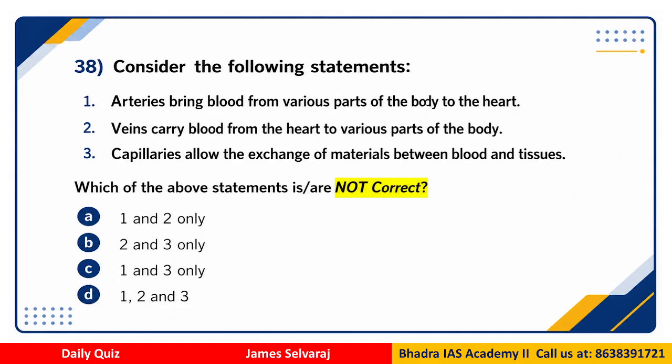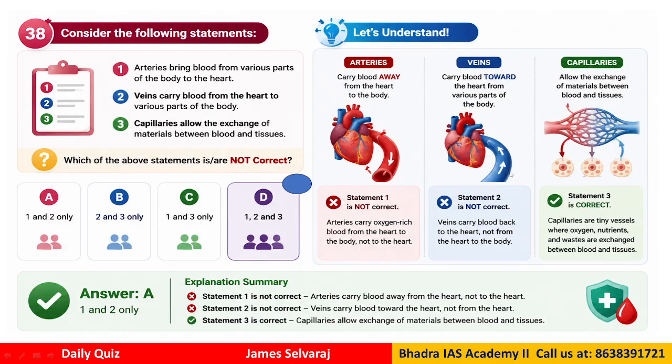Question number 38. This is a little tricky. Now the question is, which of the following statements are not correct? We are not asking which are correct, but which are not correct. Highlighted here: arteries bring blood from various parts of the body to the heart. Veins carry blood from the heart to various parts of the body, and capillaries allow the exchange of materials between blood and tissues. So which are correct?